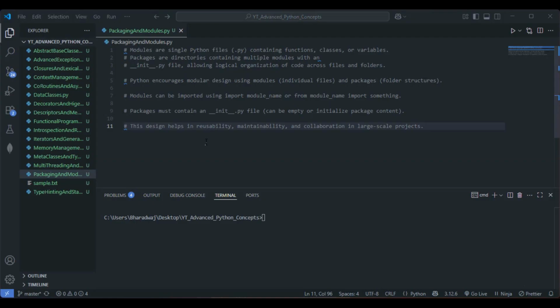Hello everyone. Previously we had discussed the topic introspection and reflection. So today we'll be discussing the topic packaging and modules. So let's get into the definition part here. What are modules basically?